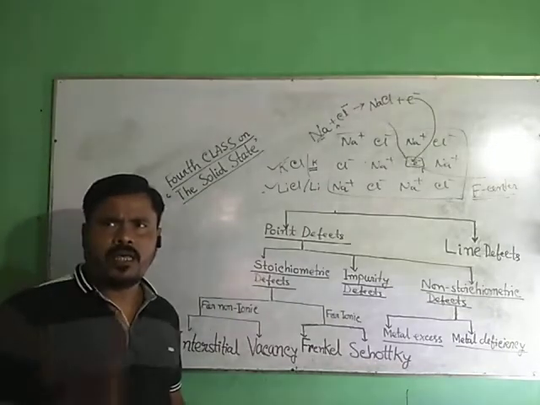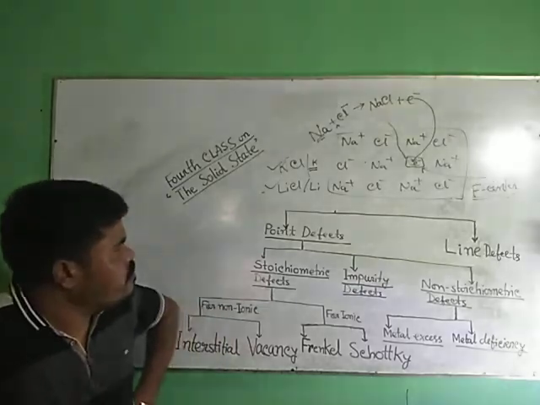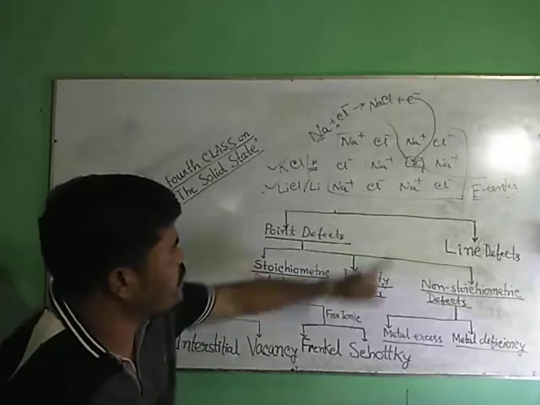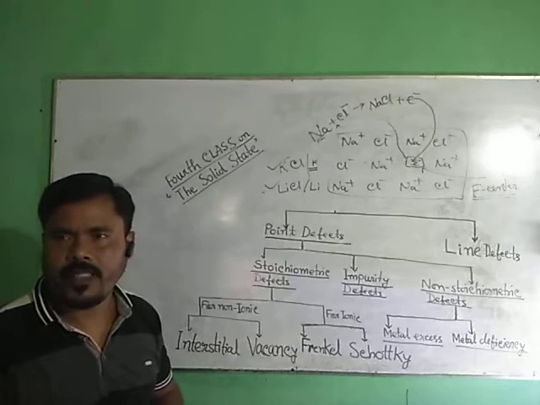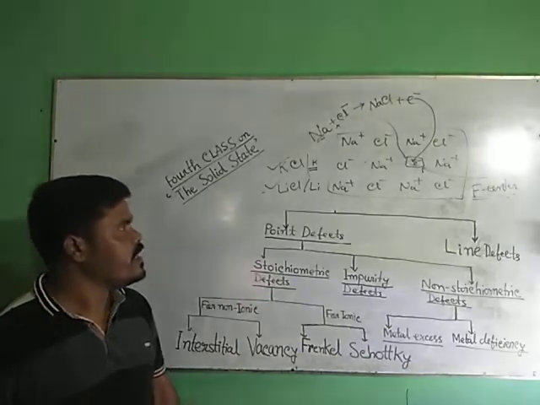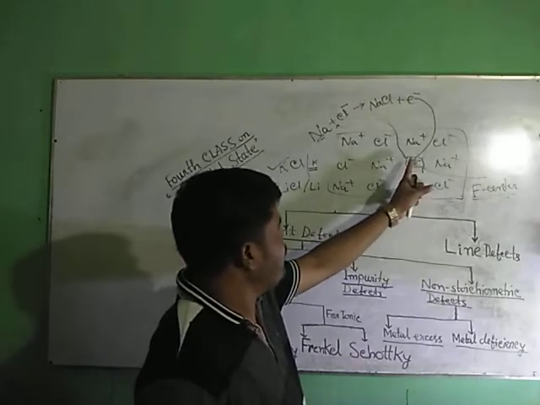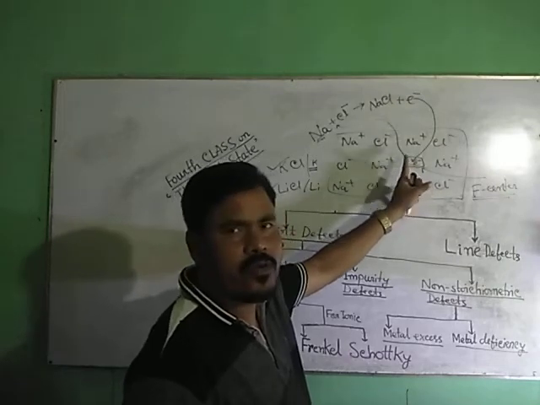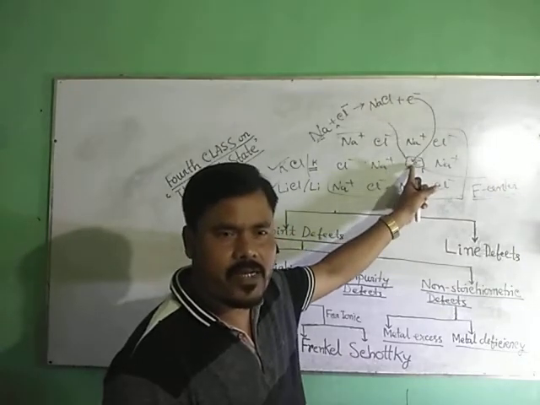Now simultaneously I am going to discuss the F center. What is the F center? The F center is the anionic site occupied by an unpaired electron.